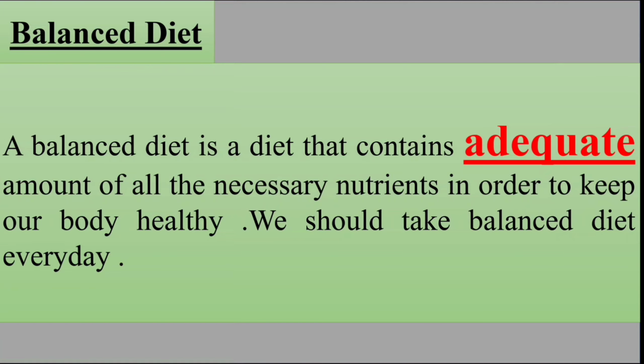Now if you love chicken and you are eating it every day and avoiding the rest of the nutrients, then it's not going to be a balanced diet. You have to keep the balance between all the nutrients to lead a healthy life.